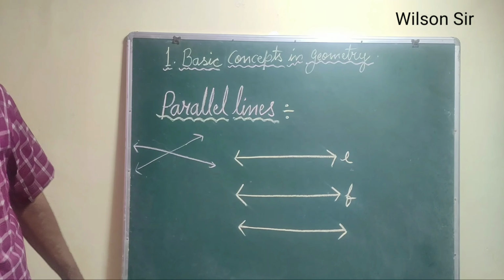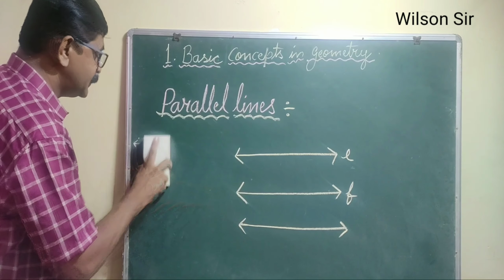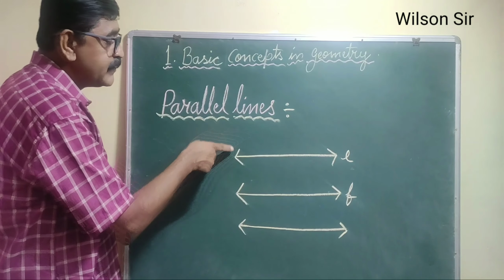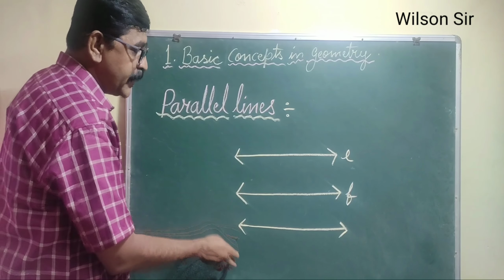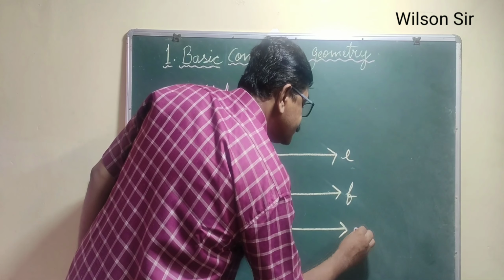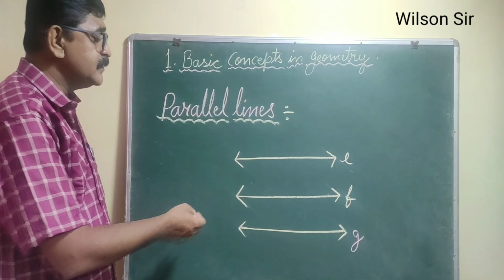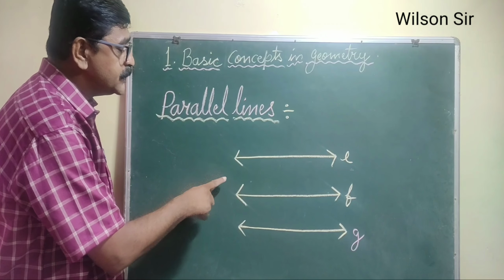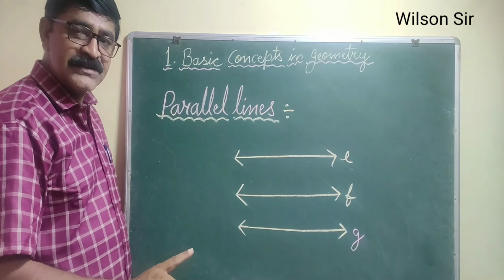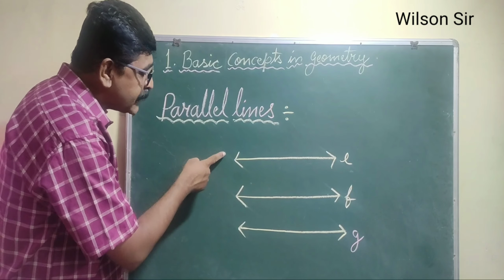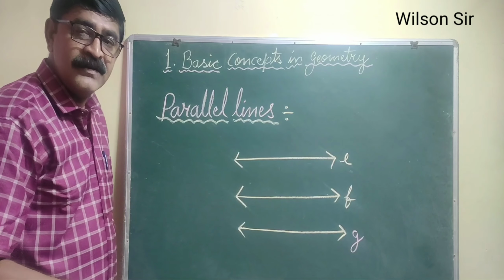Intersecting means they are cutting each other at a certain point. But in this figure we can see line E, line F, and line G, suppose. So what are parallel lines? Those lines which do not intersect each other and lie in the same plane are called parallel lines.